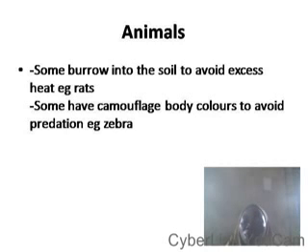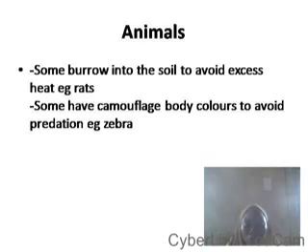And also all other adaptive features of animals to withstand long periods of drought and heat that we have learned about are examples of adaptation of animals to live successfully in the savanna habitat.